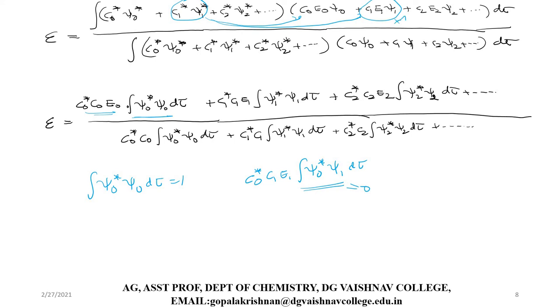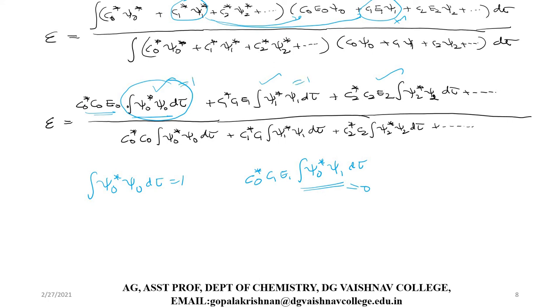In a similar manner, if you multiply all the terms in the first bracket with all the terms in the second bracket, only these integrals will exist. Similarly, in the denominator also I am multiplying. So except these terms, all other terms become 0 due to orthonormality of the system. Now listen, see what this is: the integral psi naught star psi naught d tau is 1. This is 1. Similarly, this is 1.